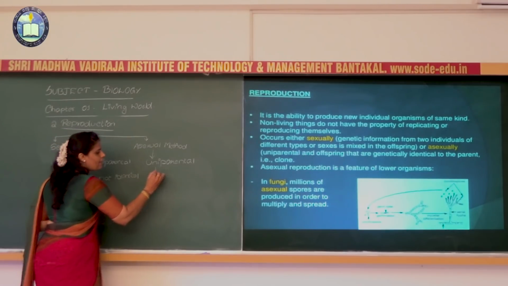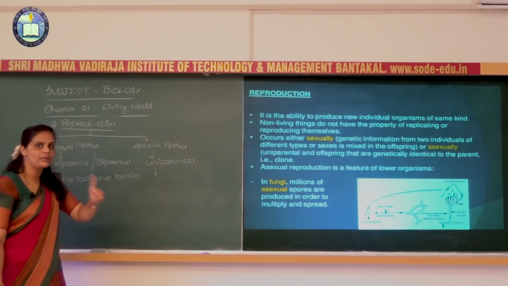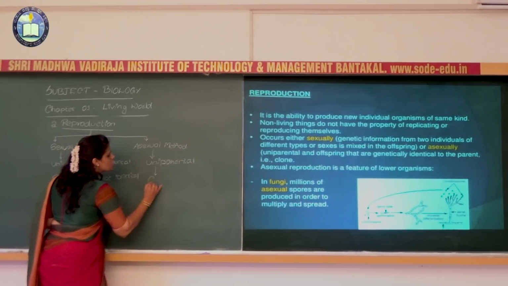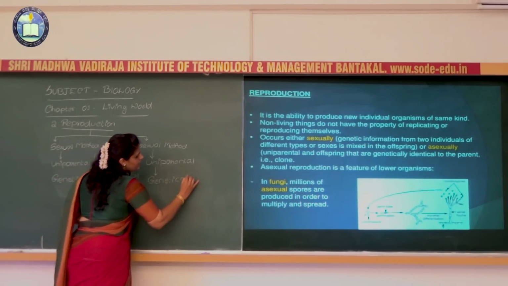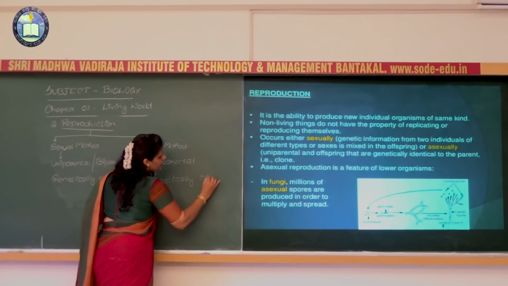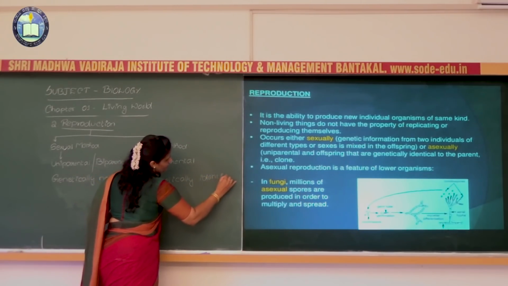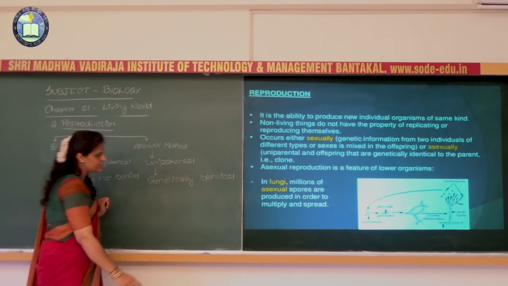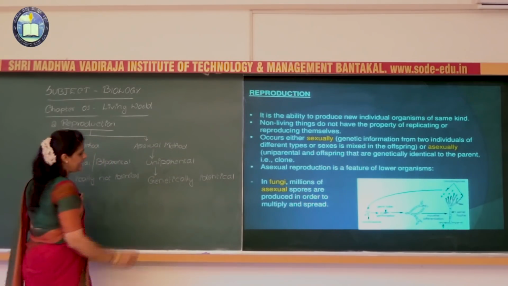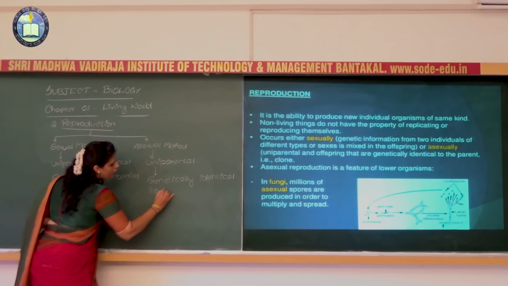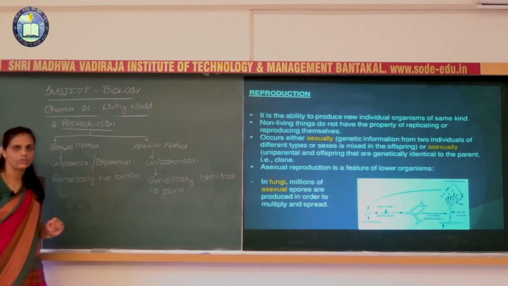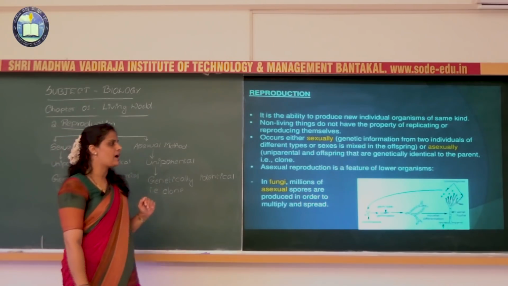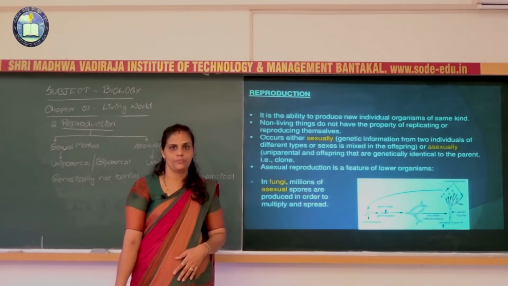But in asexual reproduction a single parent is involved, so the offspring obtained here are considered to be genetically identical. Such organisms are known as clones.